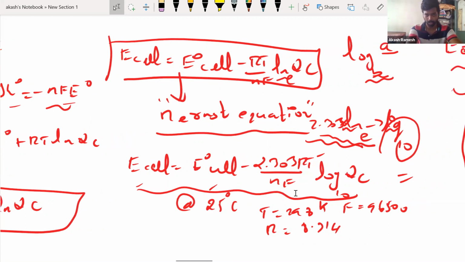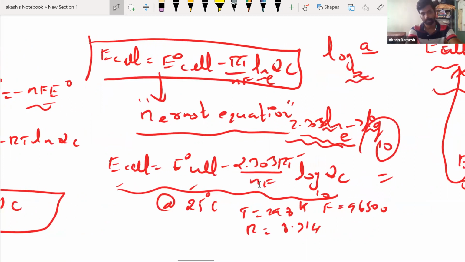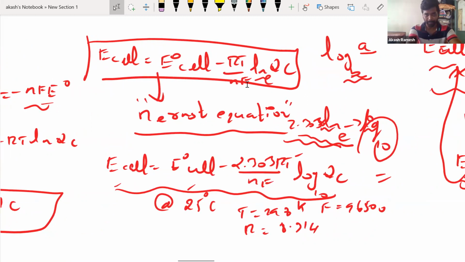Before that, what is this F? F is nothing but 1 Faraday. 1 Faraday is nothing but the charge of 1 mole of electrons, and the value is approximately 96,500 Coulomb per mole. I can write it here if you want. Coulomb per mole will be the unit.